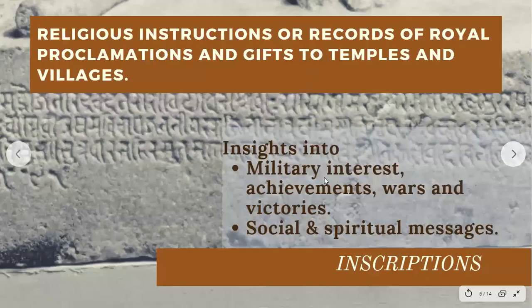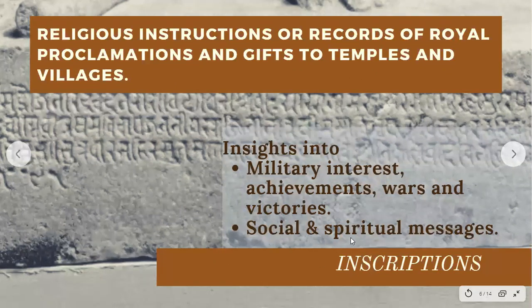Okay, so next, children, we have inscriptions. Now, what are inscriptions? Basically, inscriptions are written evidence on solid surfaces. When I say solid surfaces, I mean pillars, walls of palaces and monuments, rocks, right?